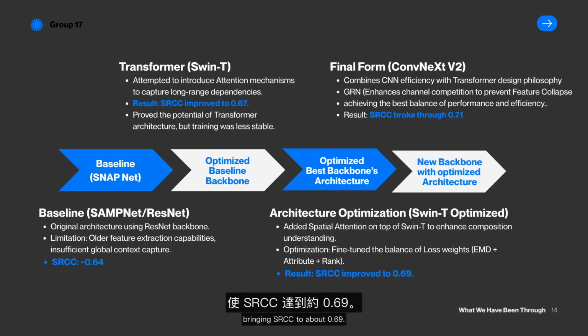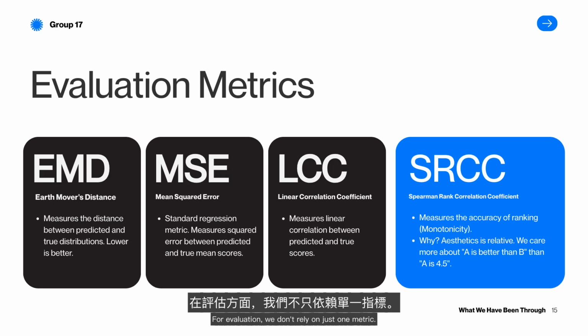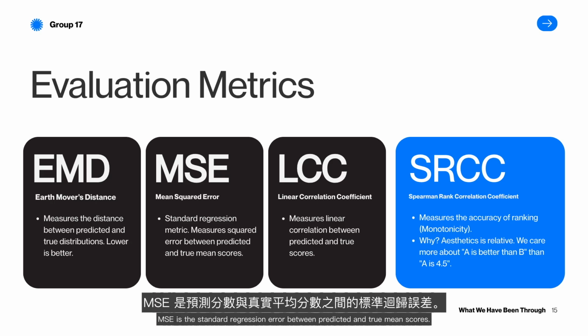bringing SRCC to about 0.6. And finally, our best version used ConvNeXt V2 with GRN to avoid feature collapse, and we broke SRCC to 0.71. For evaluation, we don't rely on just one metric.